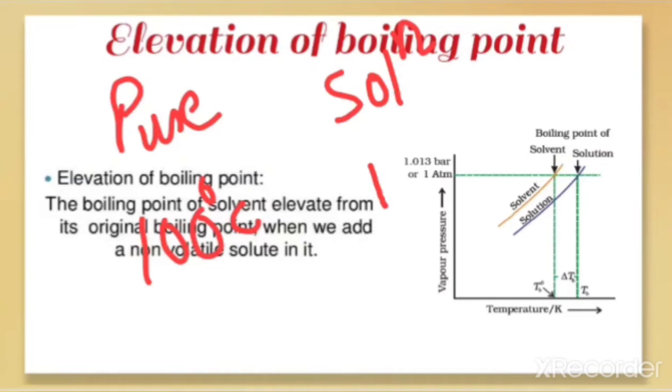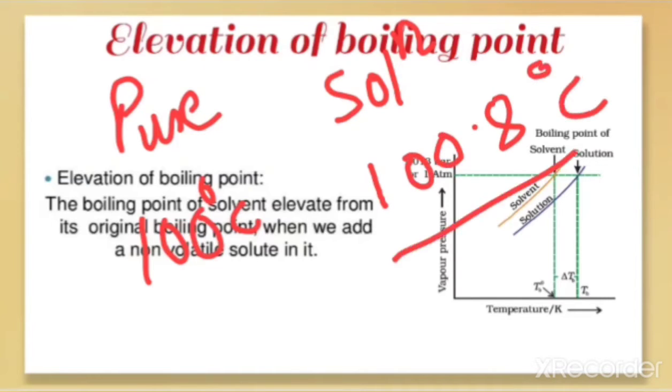Let it now become 100.8 degrees Celsius. Now we can say that the boiling point of the water is elevated, or raised, to 100.8 degrees Celsius due to the presence of non-volatile solute. So the boiling point is now raised or elevated.